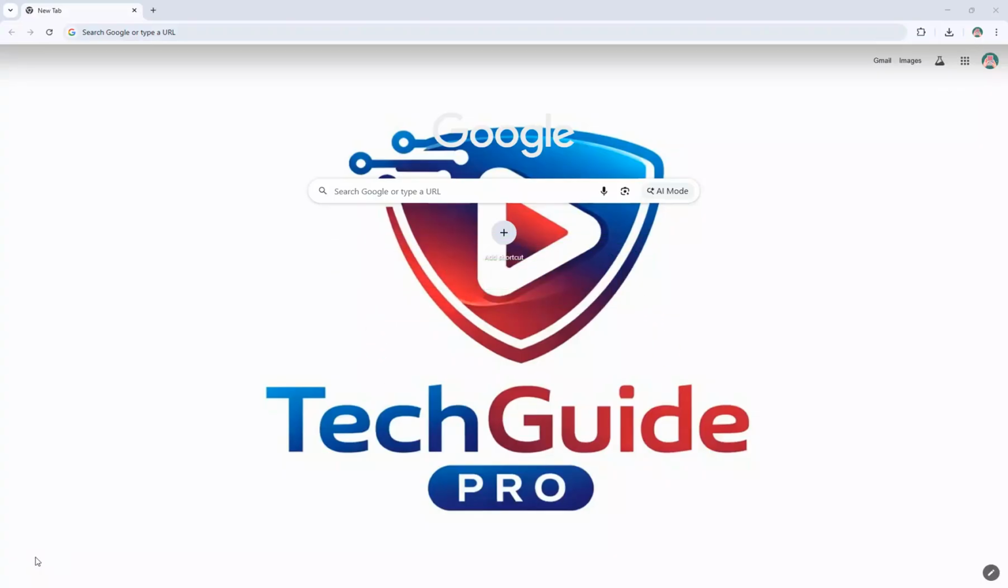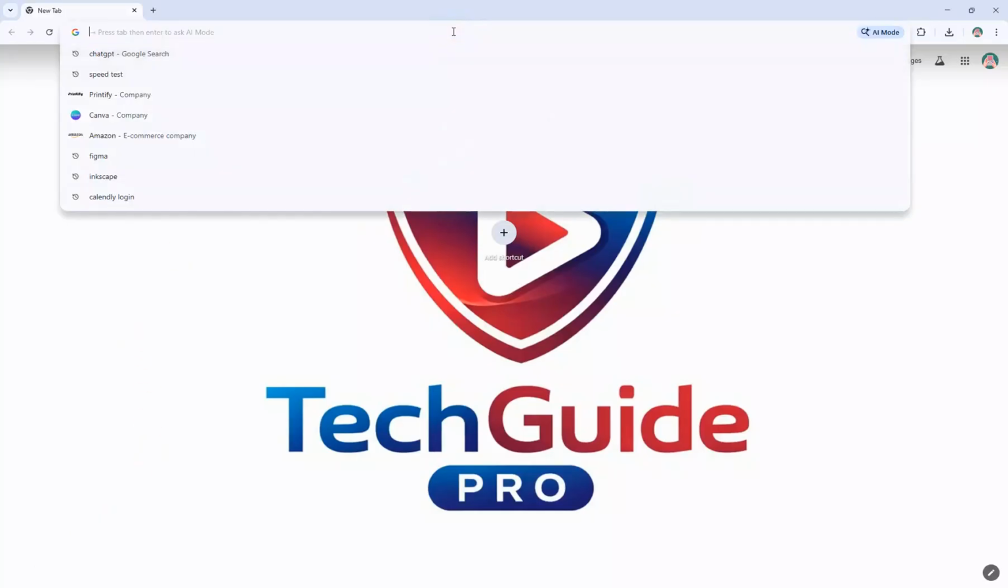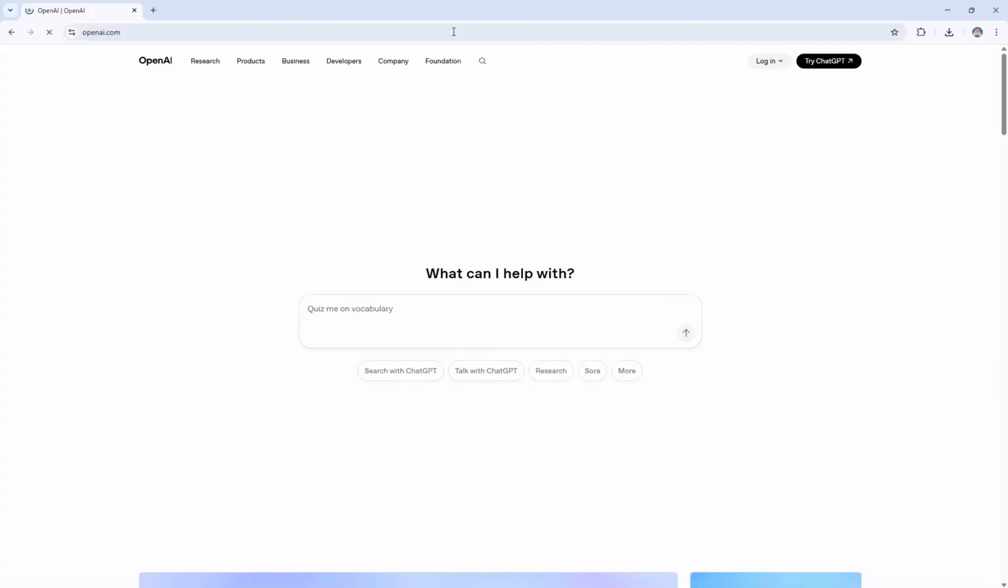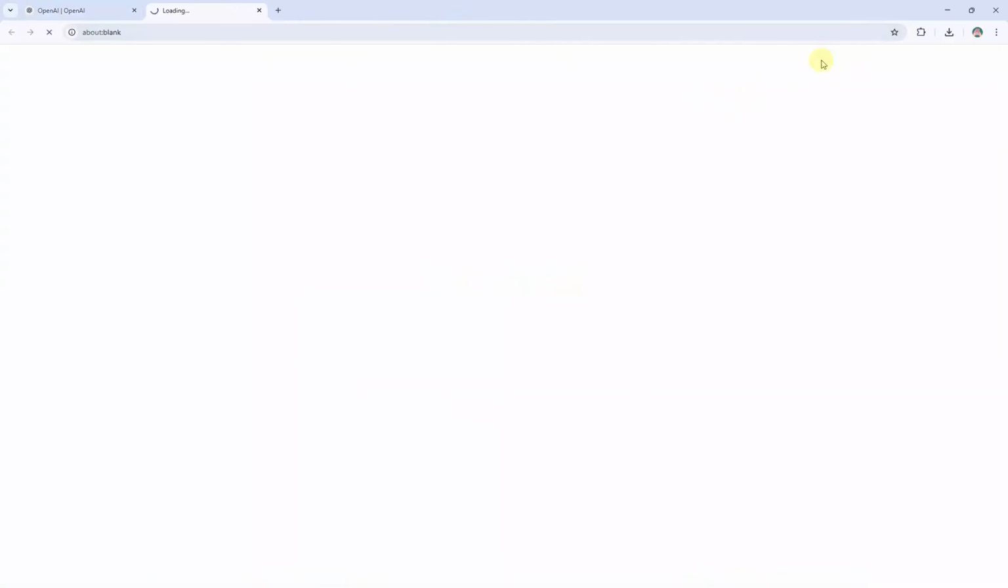First, open your web browser and go to chatopenai.com. Once you're on the homepage, you'll need to sign into your account or create a new one if you don't have an account yet. After you're logged in, you'll see the chat interface where you can start typing your messages.